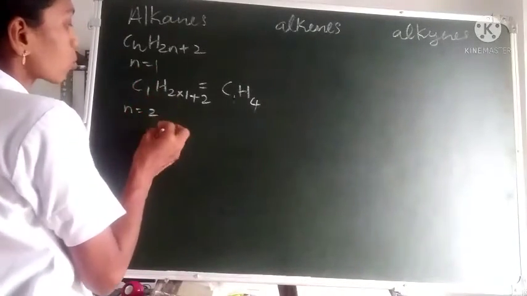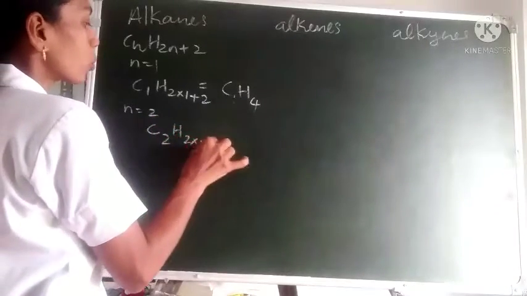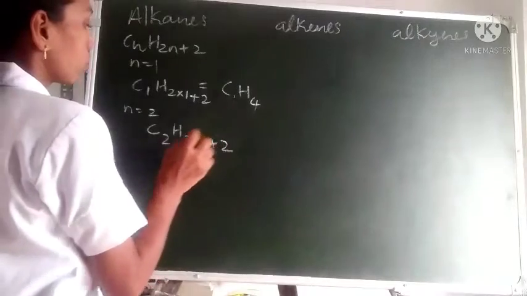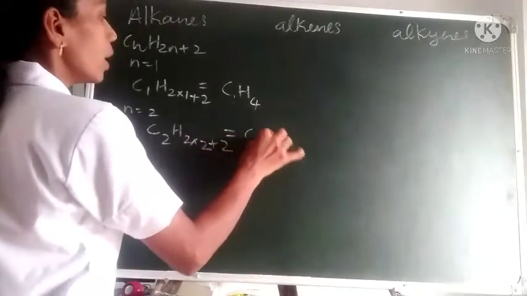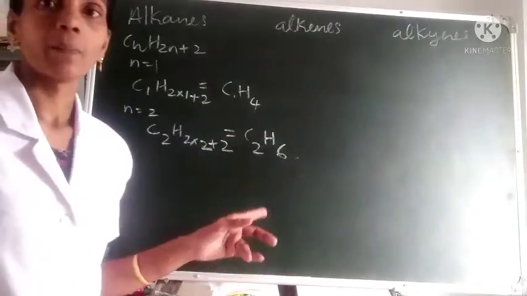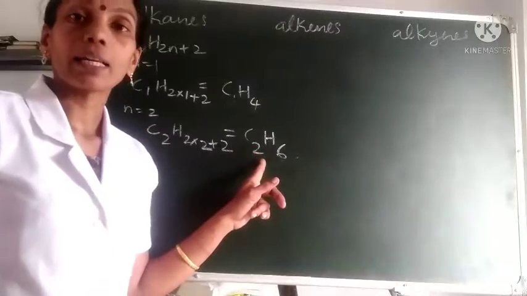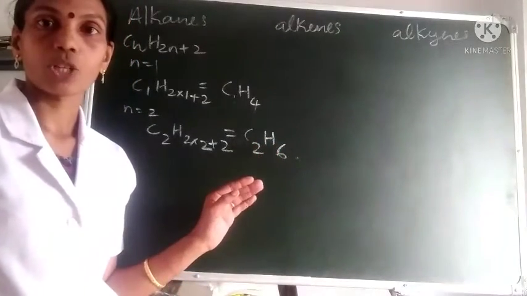Now, to get the second member, we can put n equal to 2. So if n is equal to 2, what will be the formula? C2H(2 into 2 plus 2). That is equal to C2H(4 plus 2), which is C2H6. That is the second member of the alkane series. That means it contains 2 carbon and 6 hydrogen.